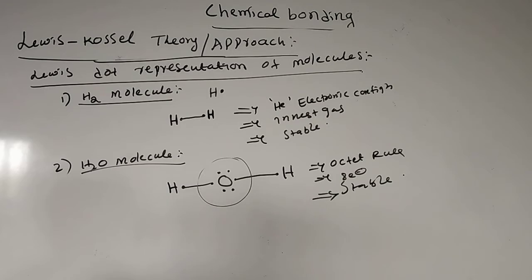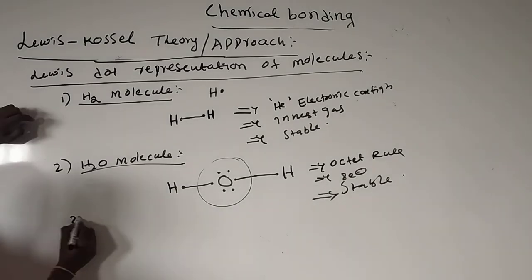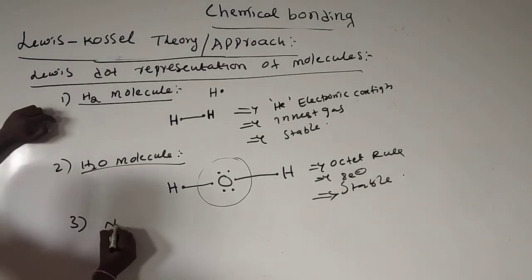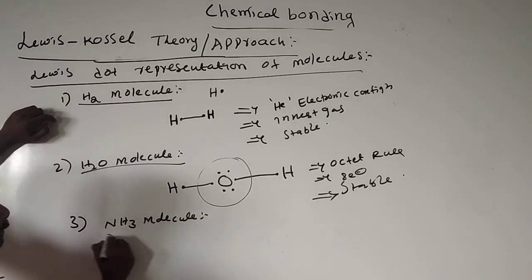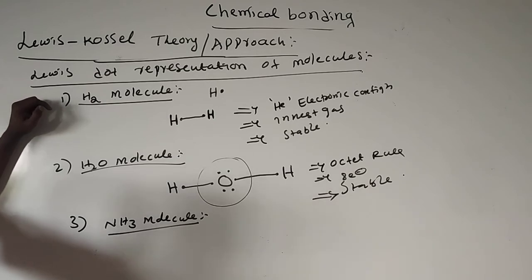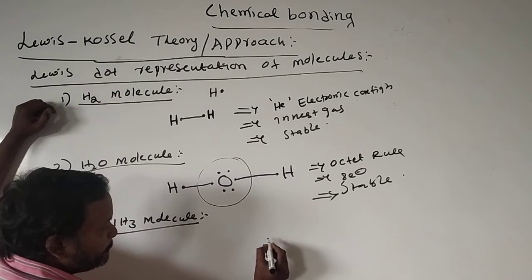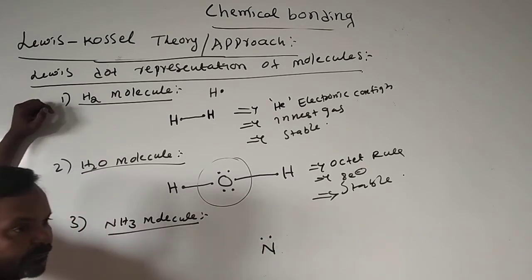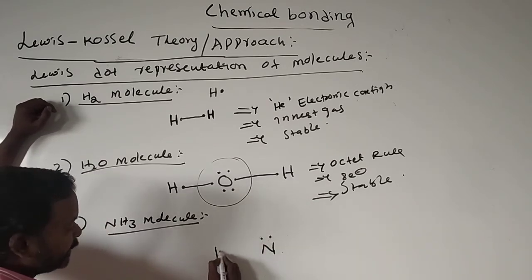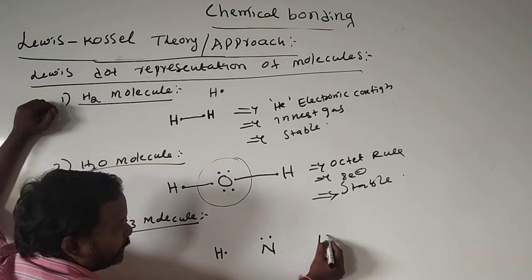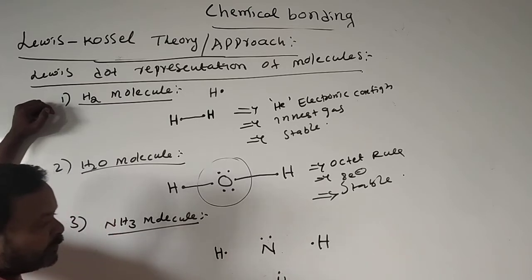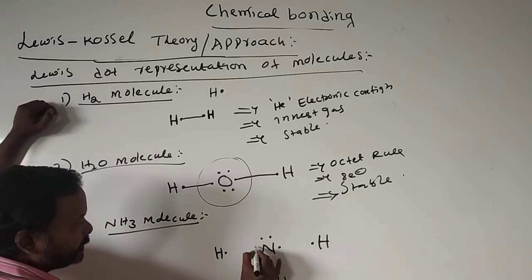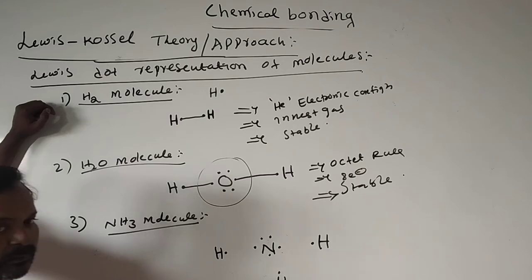Then see the ammonia molecule, NH3. Here nitrogen has one lone pair of electrons. Here 3 hydrogens, each with 1 electron. Nitrogen has 5 valency electrons.